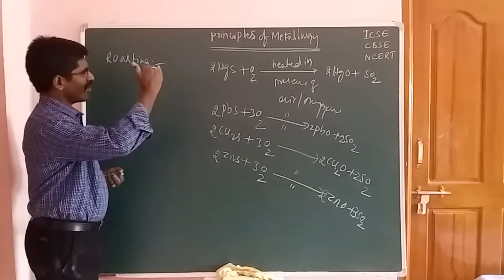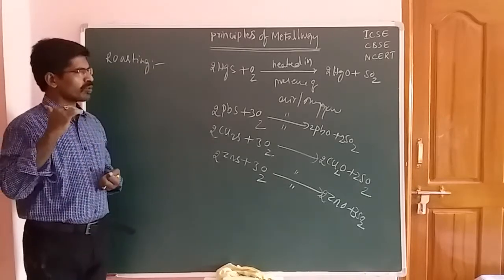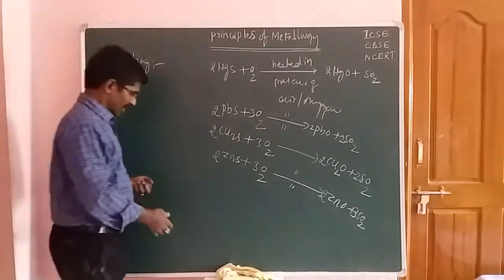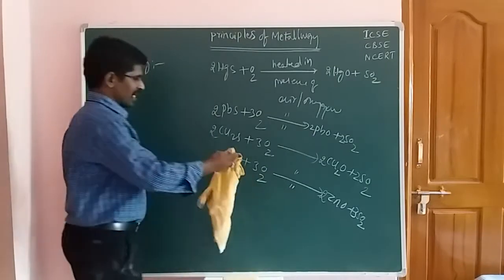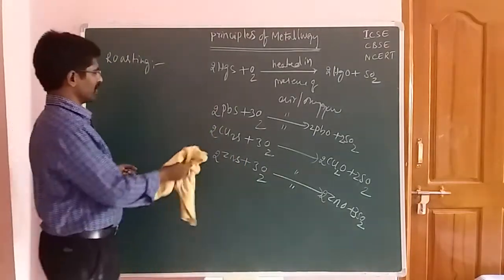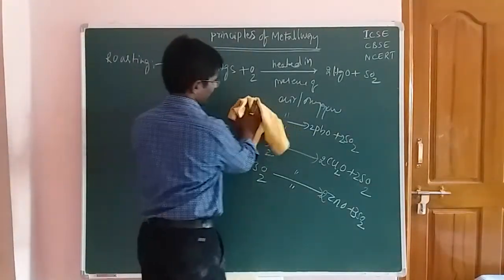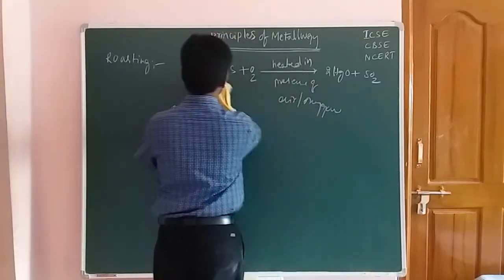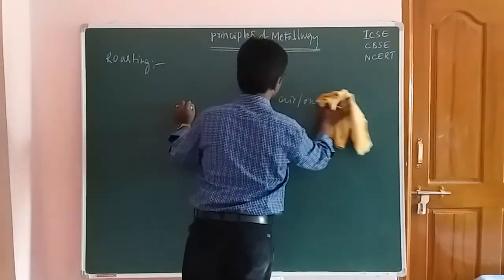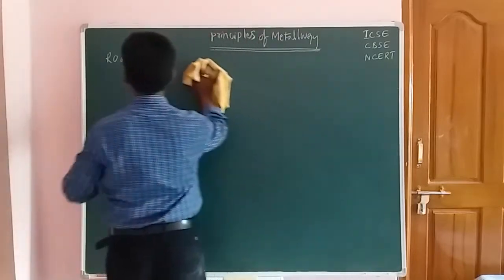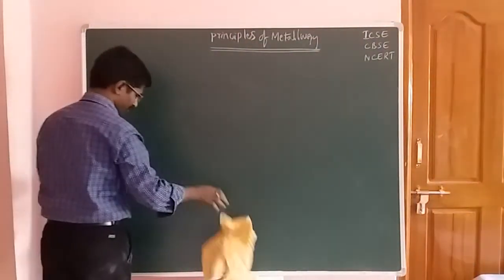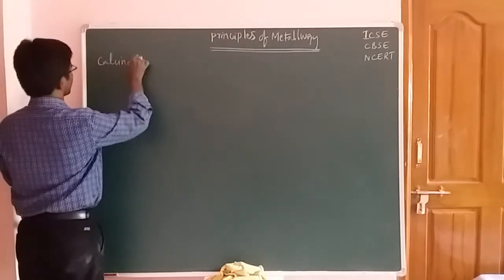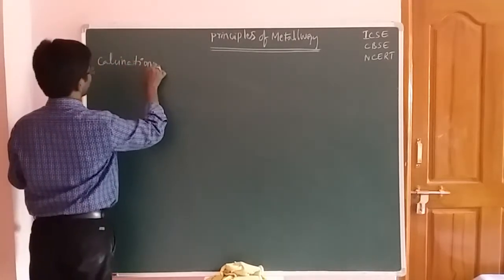Now the formed products are known as roasted oxides. And the next process is the calcination process. Next one is the calcination process.